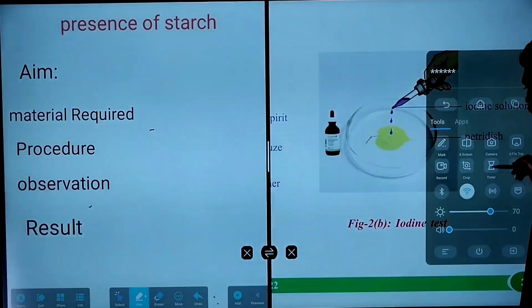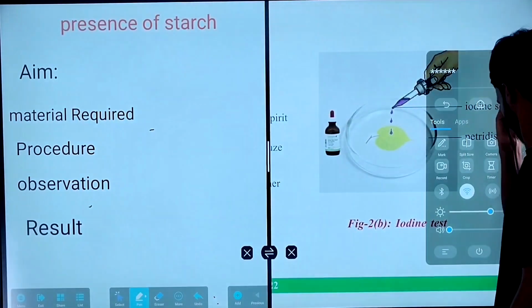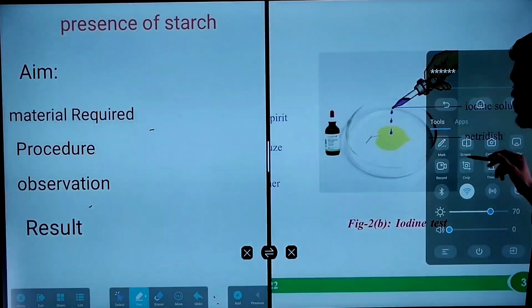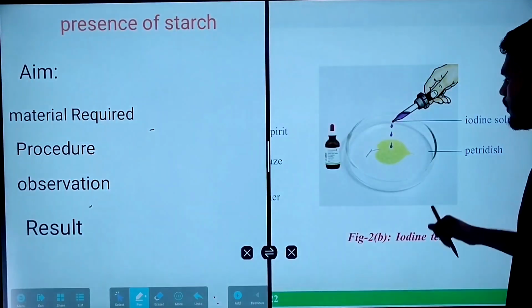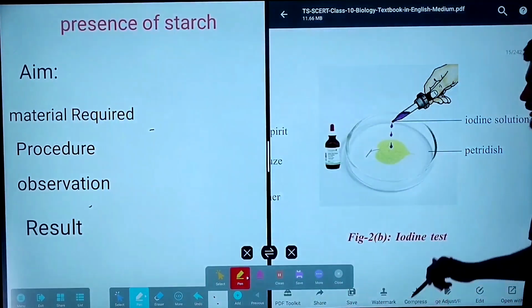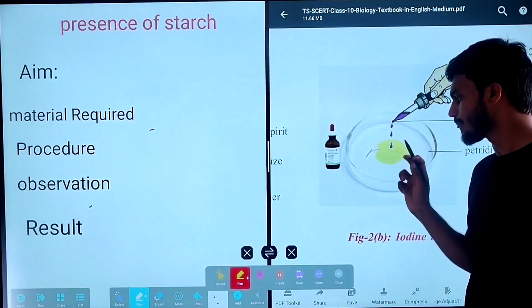Whatever you are adding, the leaf will turn into bluish black color. Look here, same once again. After removing carefully with the help of the tongs, you have to place that leaf in a petri dish.